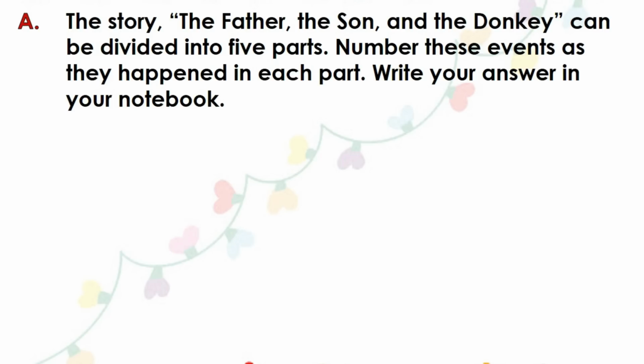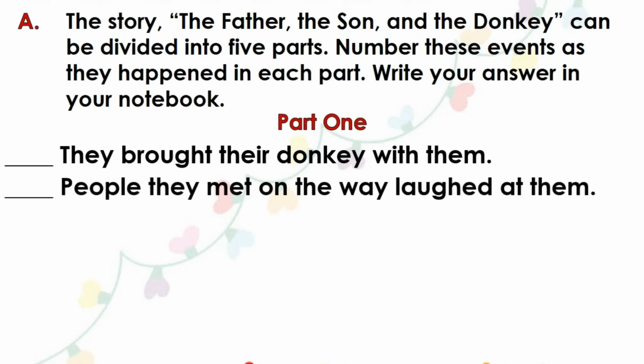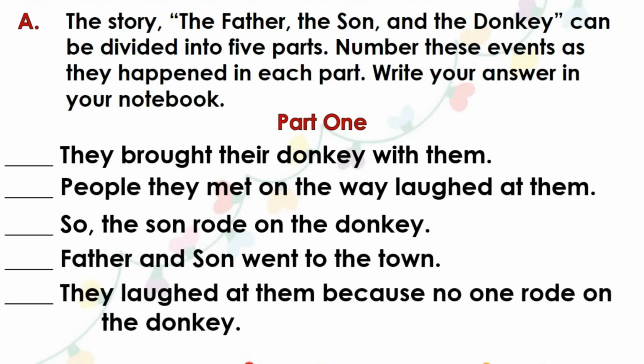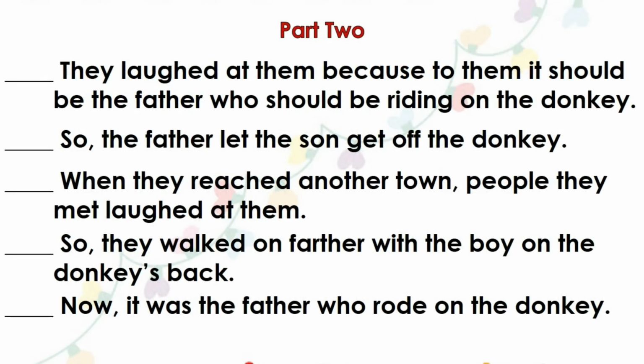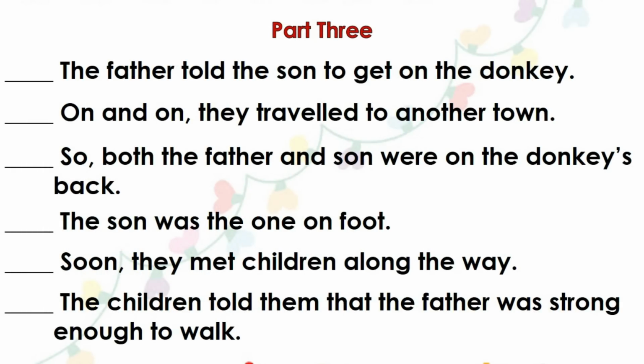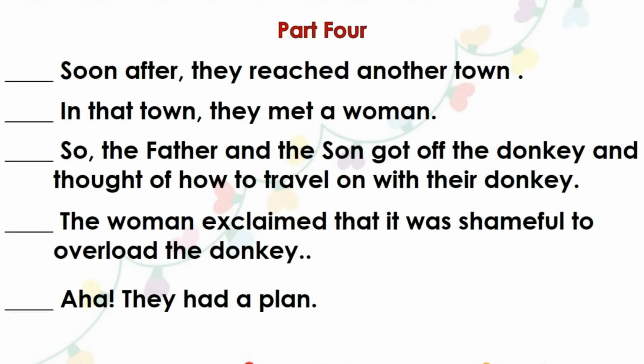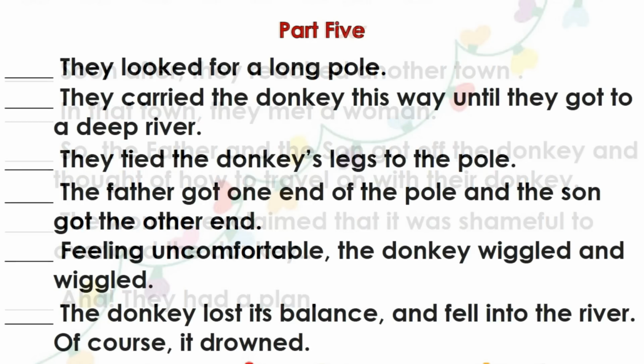Write your answer in your notebook. Part 1. Part 2. Part 3. Part 4. Part 5.